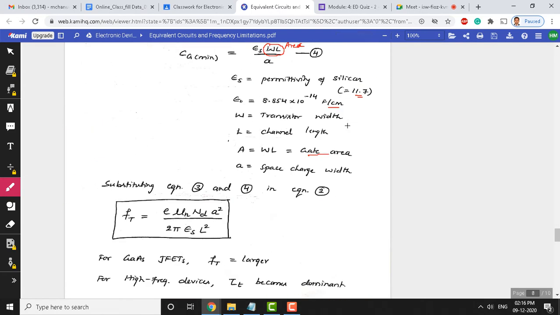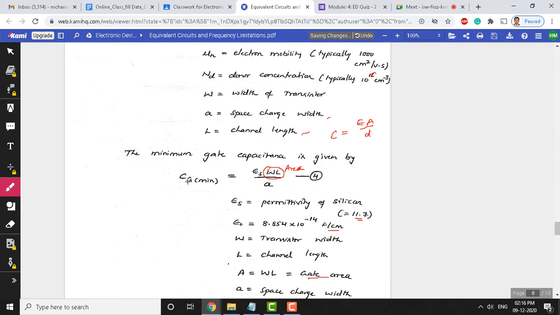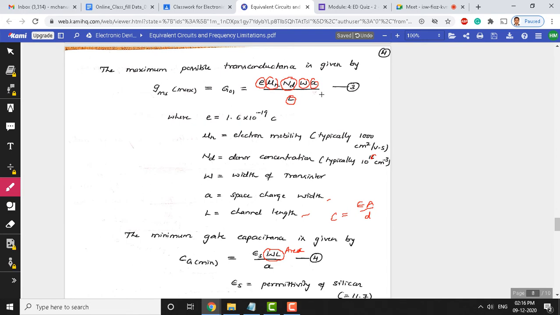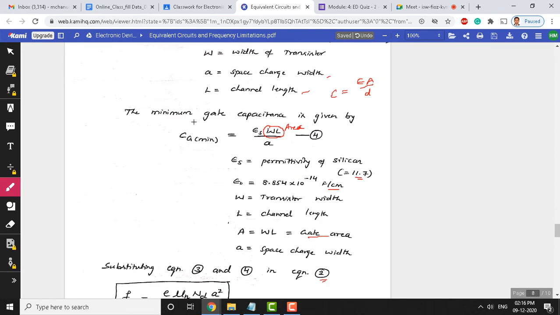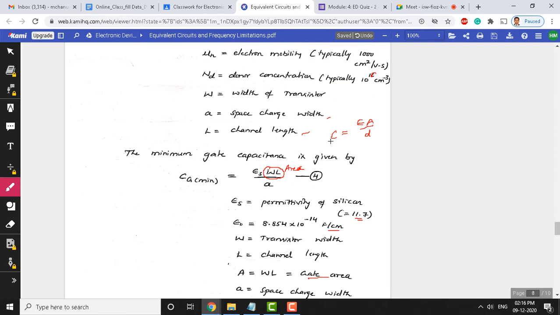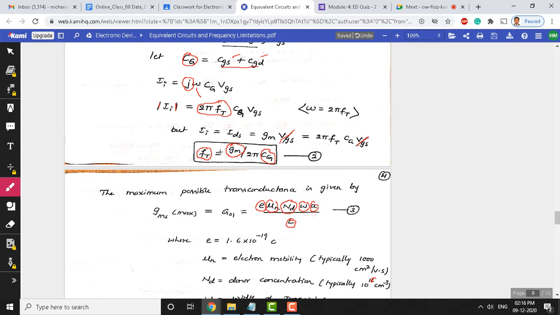Now, we can substitute equations 3 and 4 in equation 2. Just have a relook at what equations 3 and 4 are. You can see equation 3 is the maximum possible transconductance, equation 4 is the minimum gate capacitance, and equation 2 is nothing but the cutoff frequency. The cutoff frequency ft equals gm divided by 2 pi Cg.